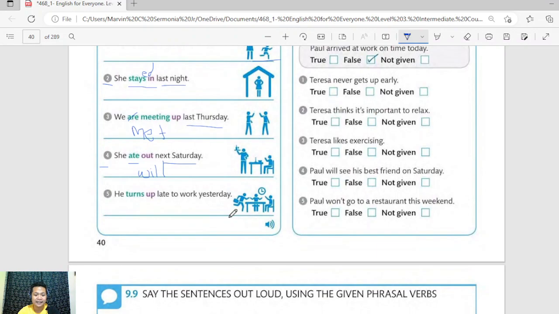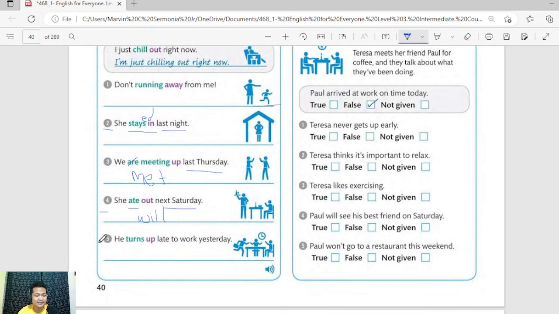Okay, and the last sentence. "He turns up late to work yesterday." Obviously, there is a time marker again in there, and that is yesterday. Again, it indicates that the action is in the past.